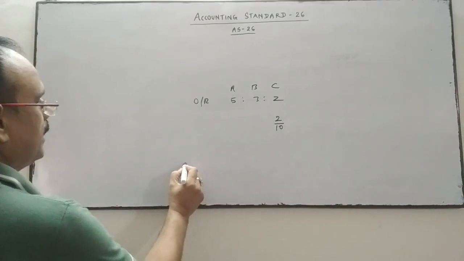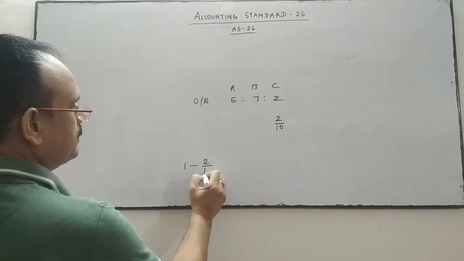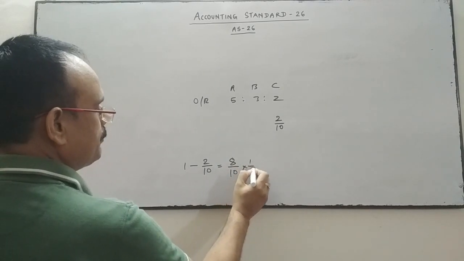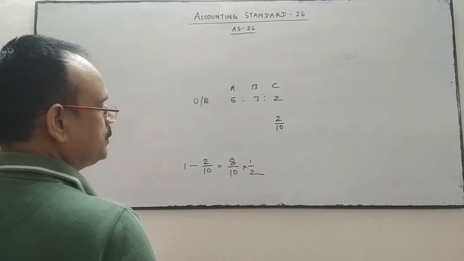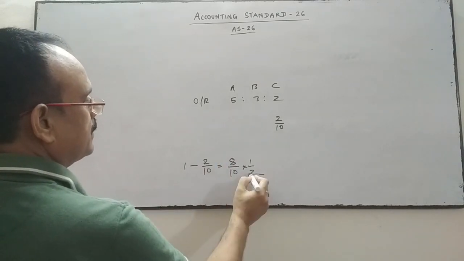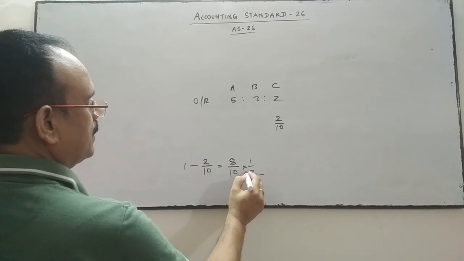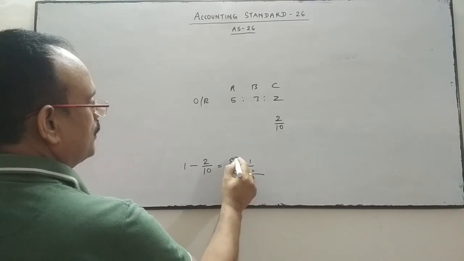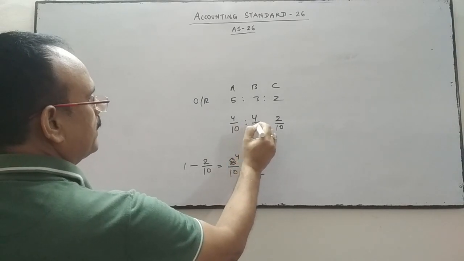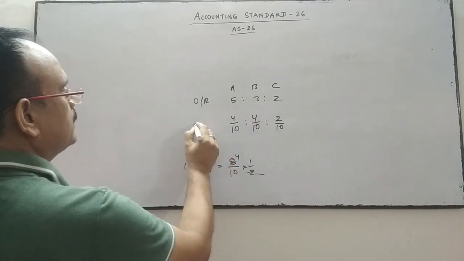So 1 minus 2/10 is C's share, so remaining profit is 8/10. So 8/10 will be divided into two equal parts, 4/10 and 4/10. This is the new ratio.